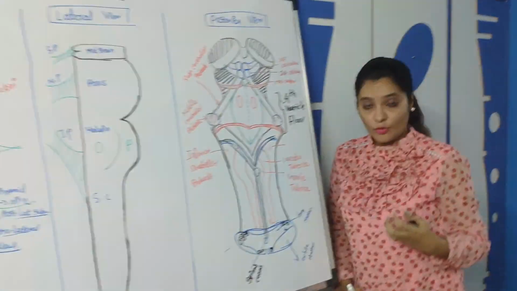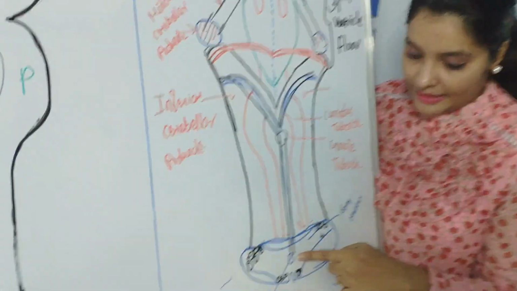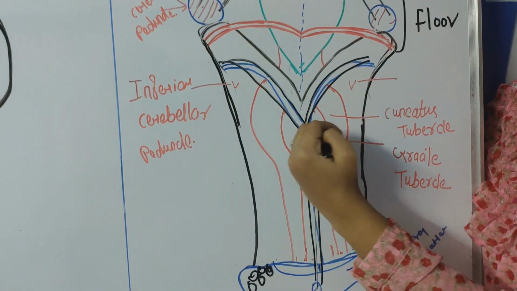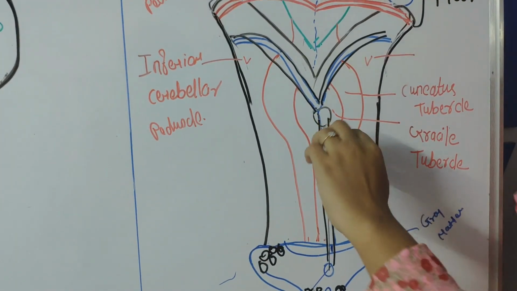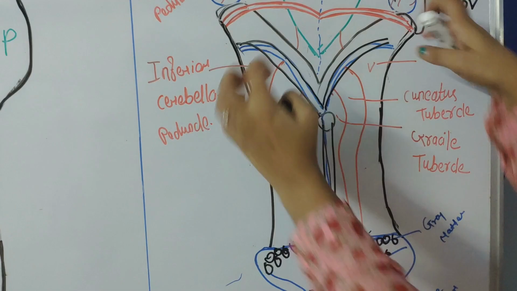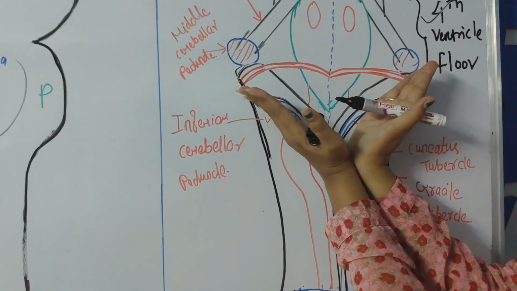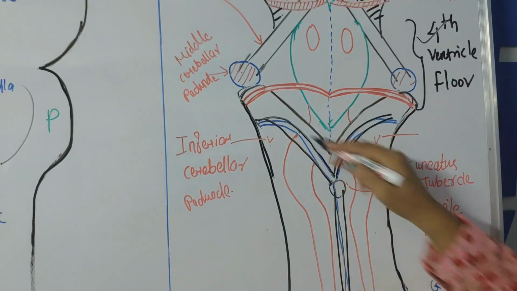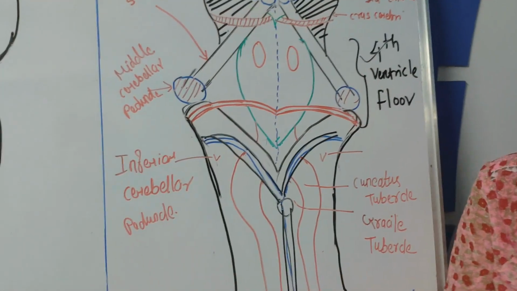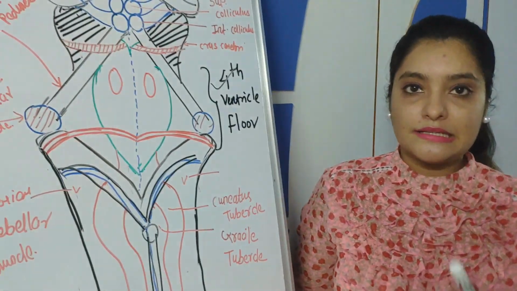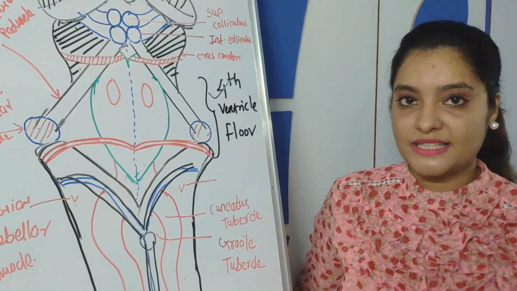Clear with this? I am again going to repeat. When this spinal canal extends upwardly from the posterior part of the medulla oblongata, it will open up. It becomes wide and forms this type of structure. So this structure is called the floor of the fourth ventricle. You know the function of the fourth ventricle. It is responsible for the circulation of CSF.